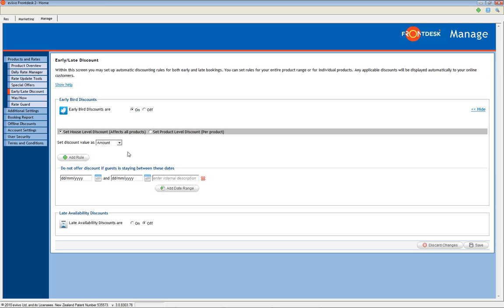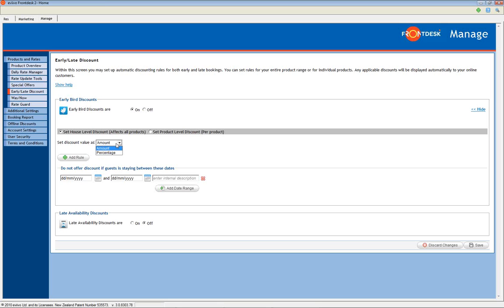You may now select house levels, all products, or product levels, individual rooms, to set your discounts. House levels, one rule for all products. Select house level discount.